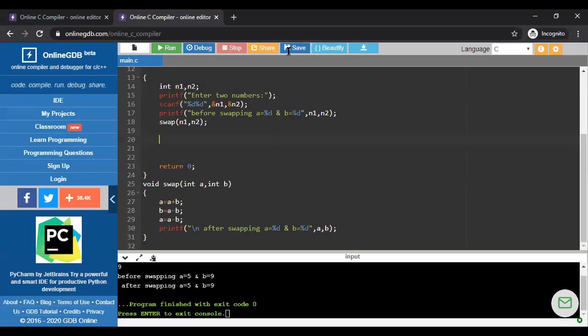Okay, so now I am going to run this program again. See, again I am entering 5 and 9.